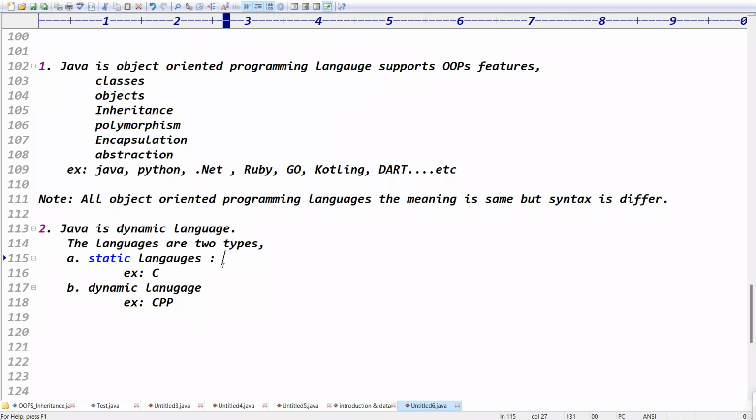Static language means what? Tell me, the memory allocation is done at what? Compile time, right? Memory allocation is done at compile time.